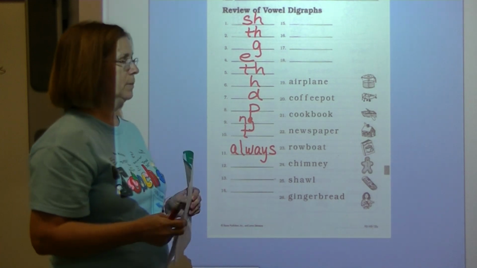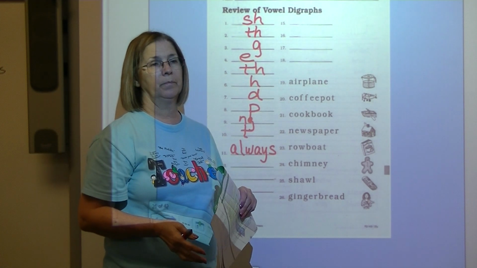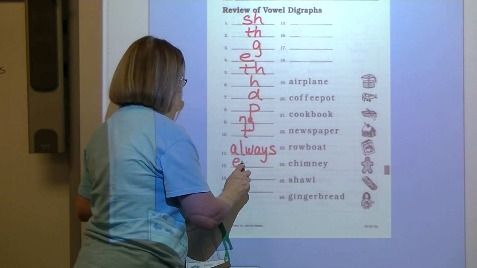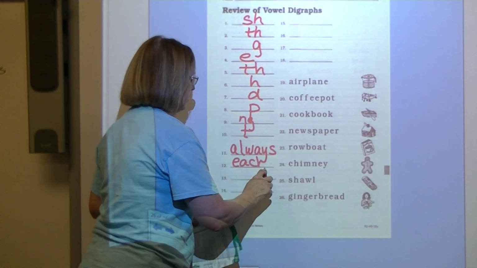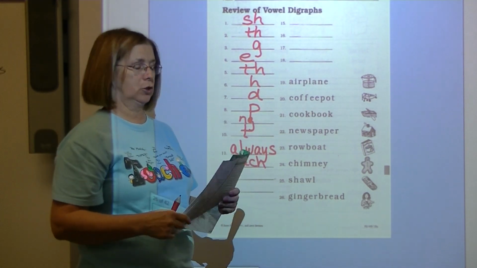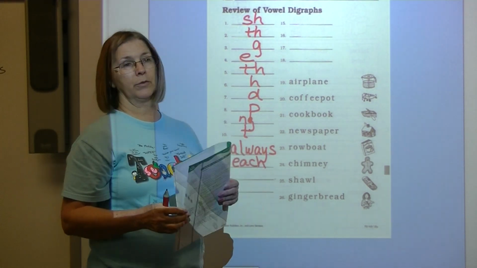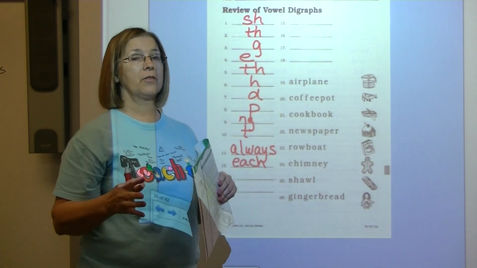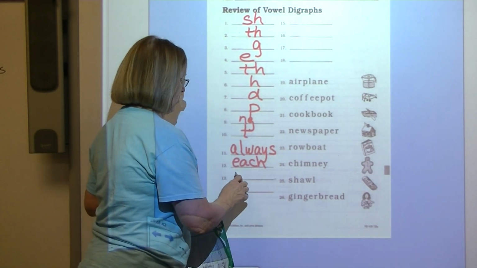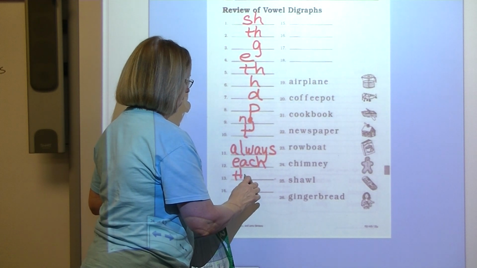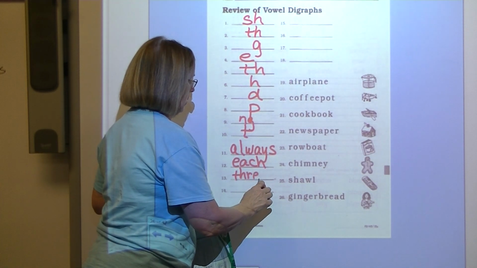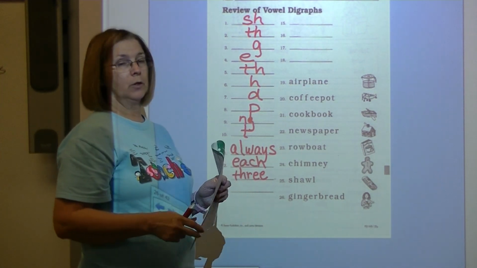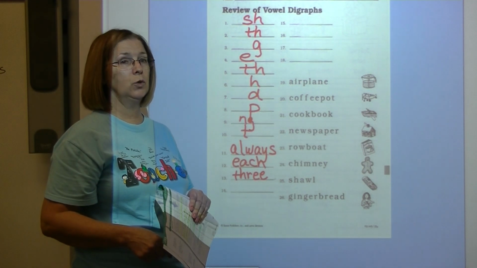Number 12, each. Digraph EA, digraph CH. Each. Number 13, it's a number word. Three. All right. Digraph EE. Three. Number 14, soon.